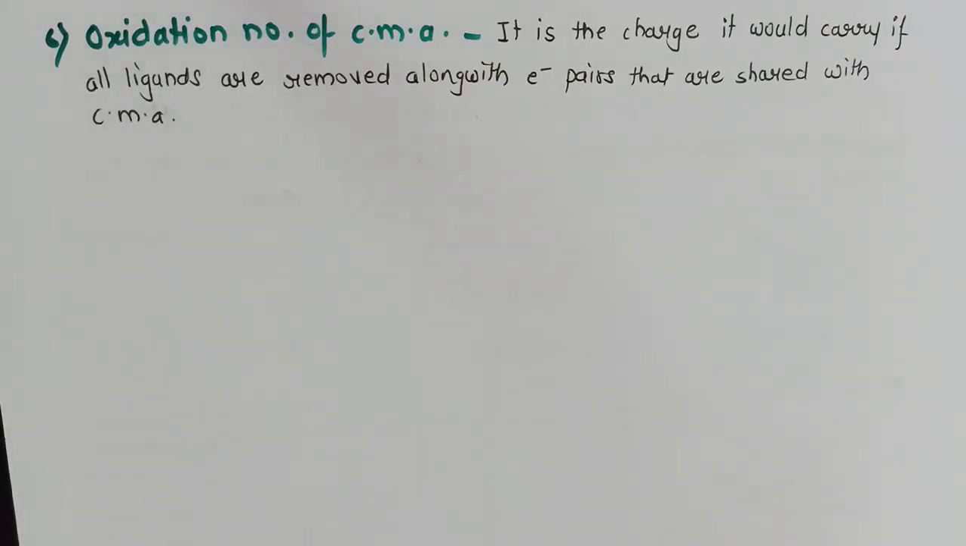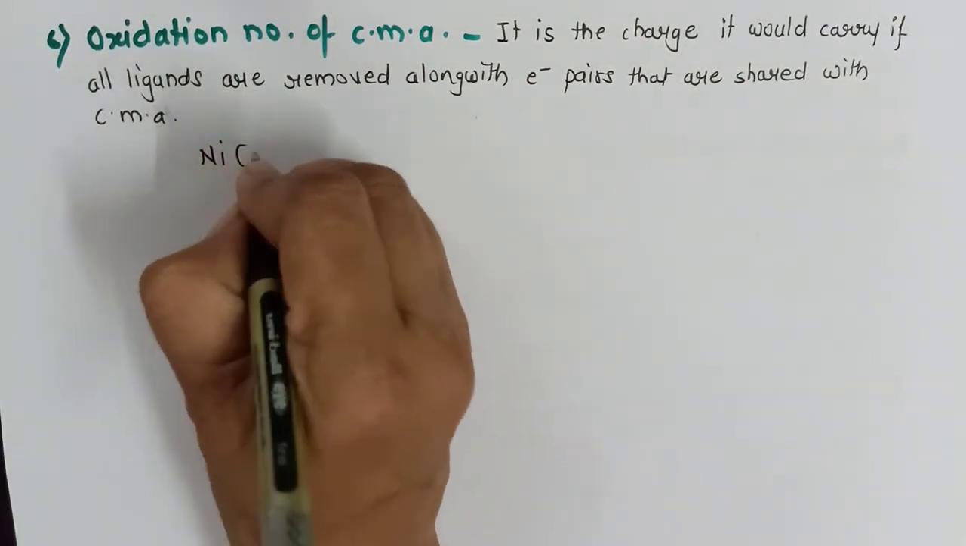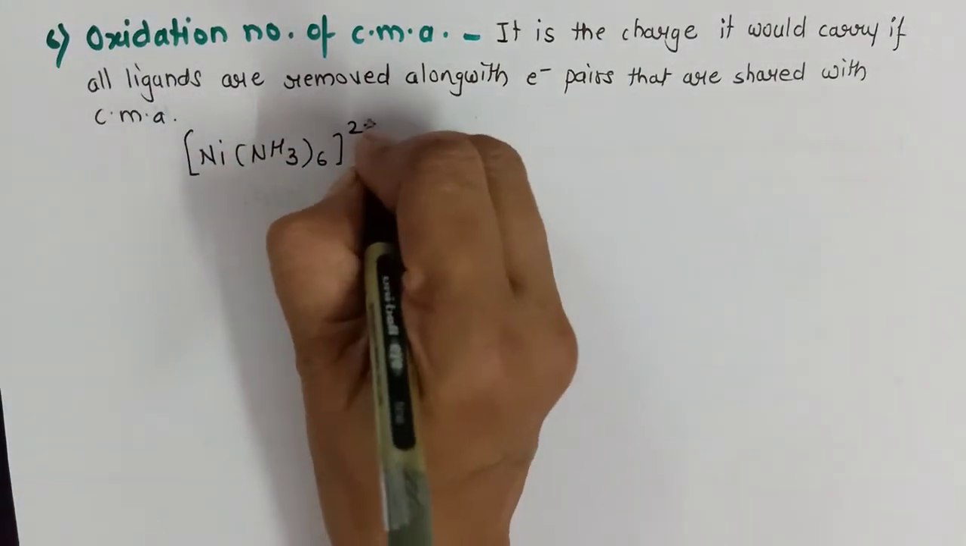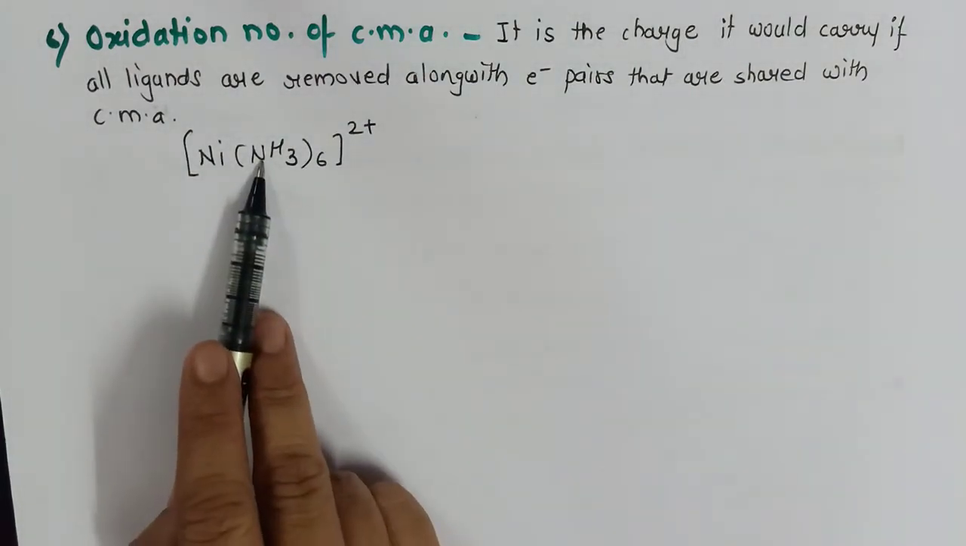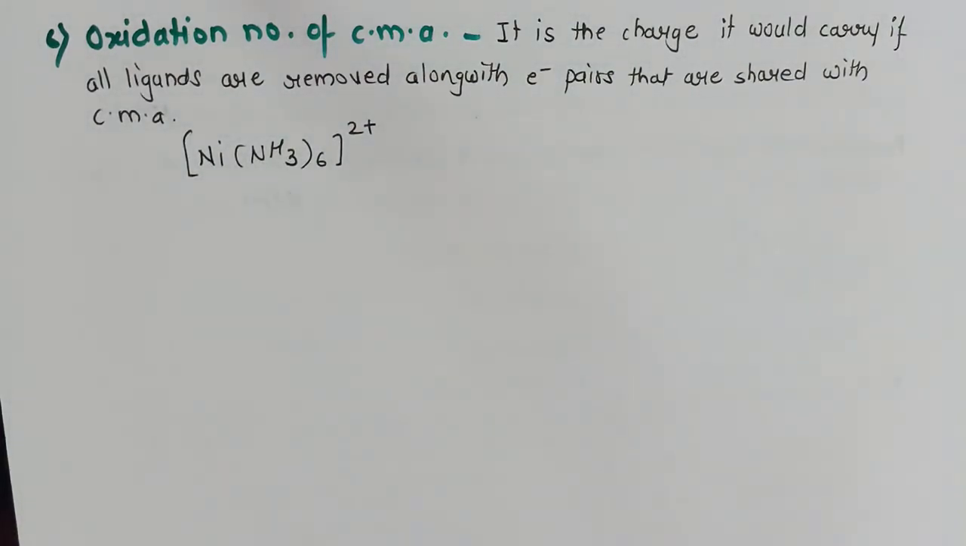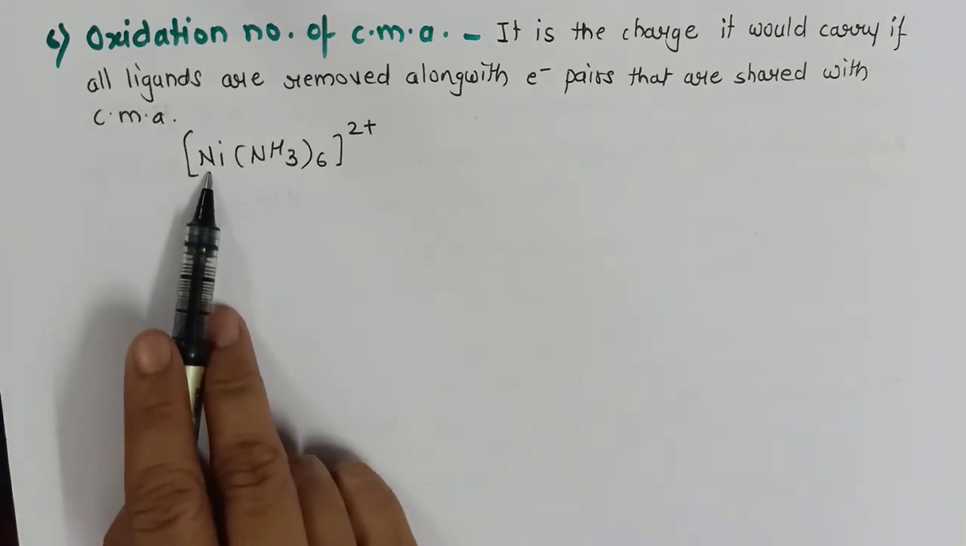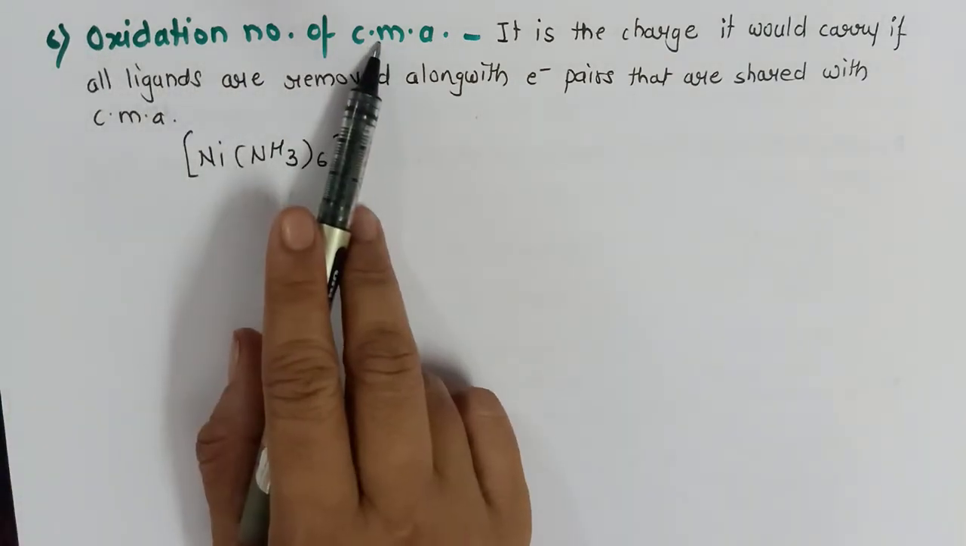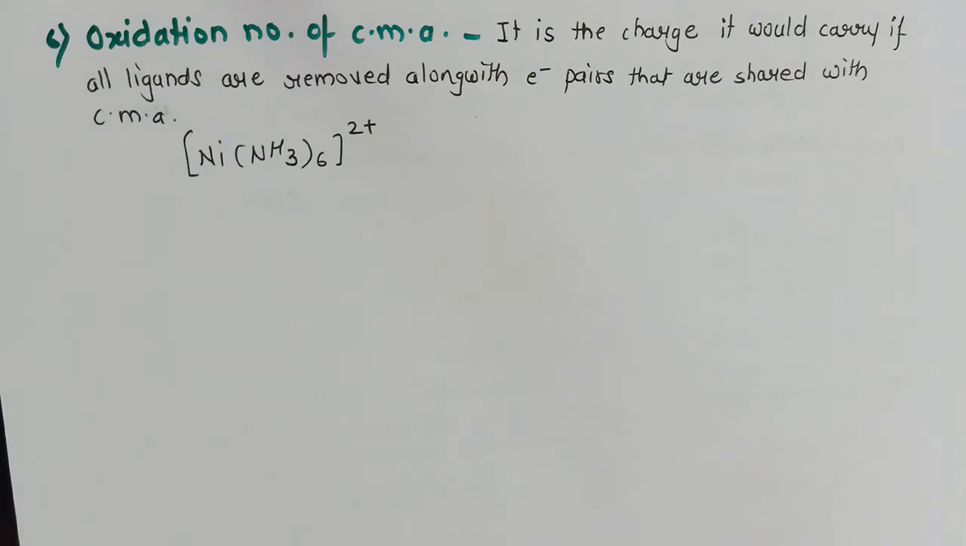Next is a very interesting concept, the oxidation number of the central metal atom. Now let us take the example [Ni(NH3)6]2+. Suppose I remove the ligands along with all the electron pairs that they have shared with the central metal atom, then this central metal atom will be left with some charge, and that charge is called the oxidation number of the central metal atom. We can calculate this oxidation number by using the same method which was studied in your class 11 in the chapter redox.